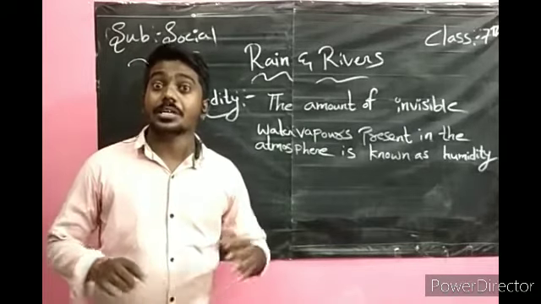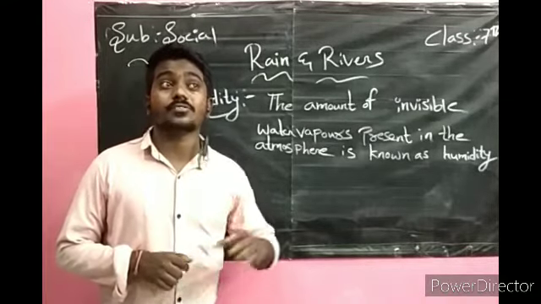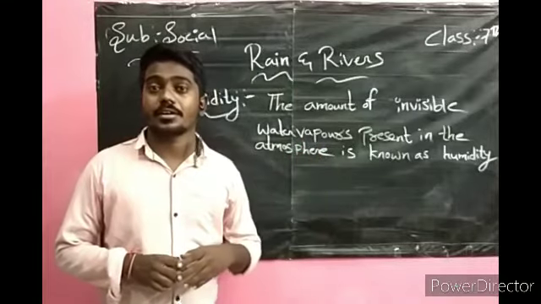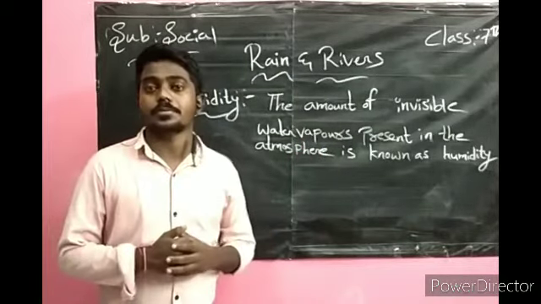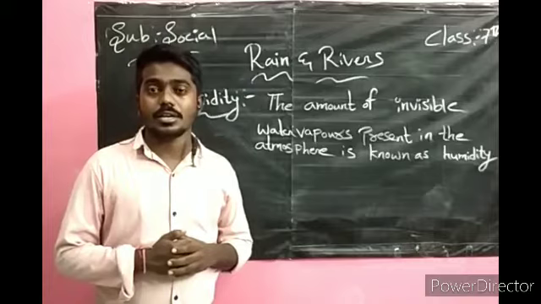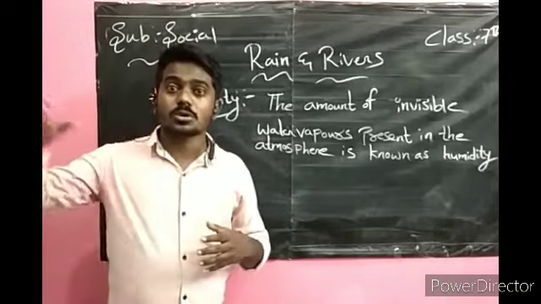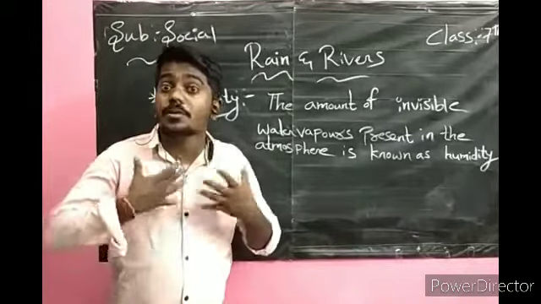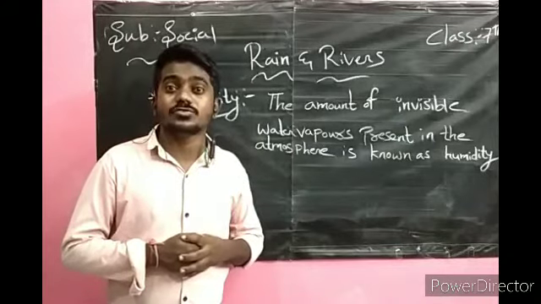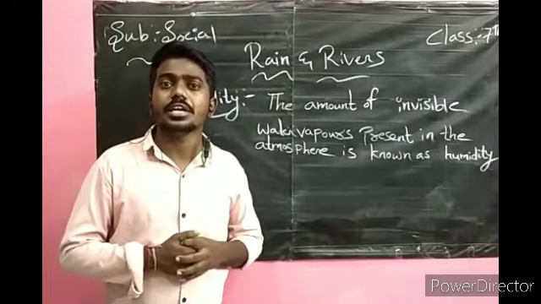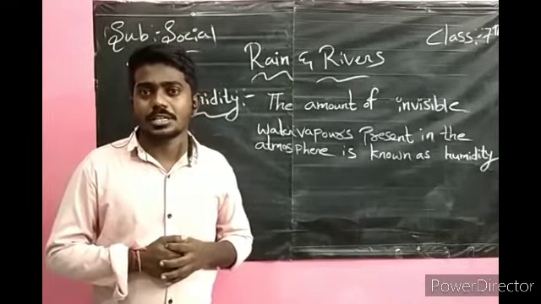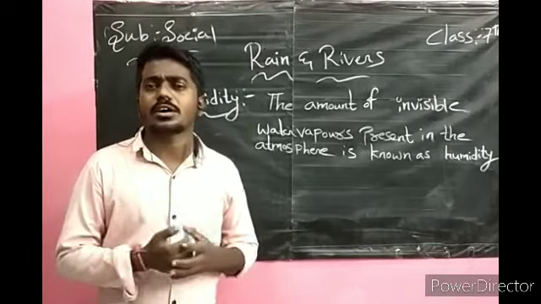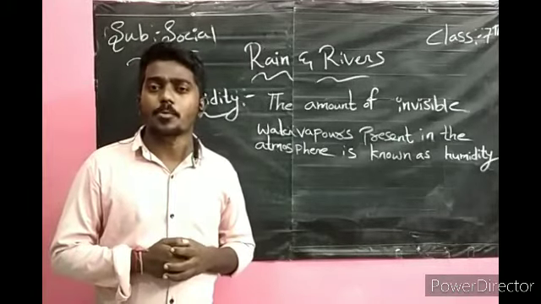You can feel when the temperature and humidity, the amount of water vapor in the atmosphere, is more, we feel uncomfortable. The temperature is cool, but the sweat is coming out of the body, and the sweat does not evaporate very quickly. We feel uncomfortable at that moment.